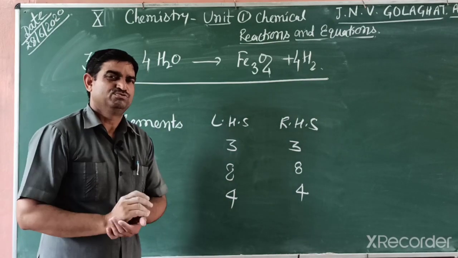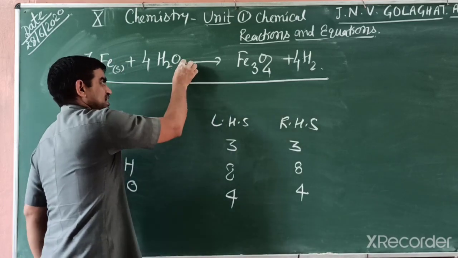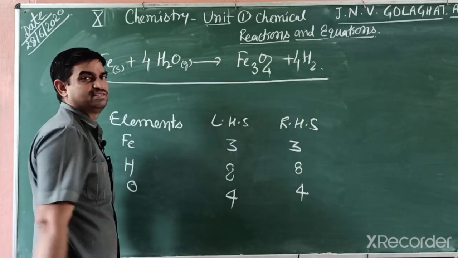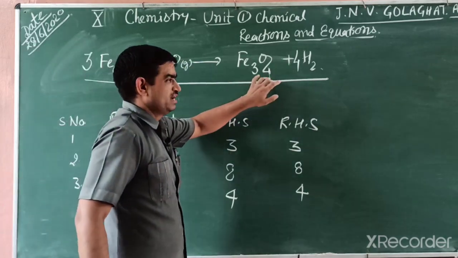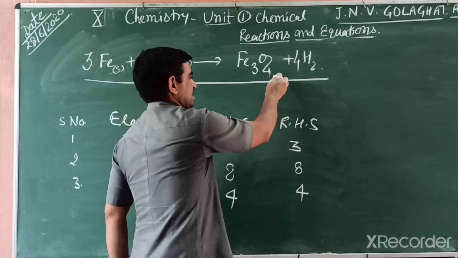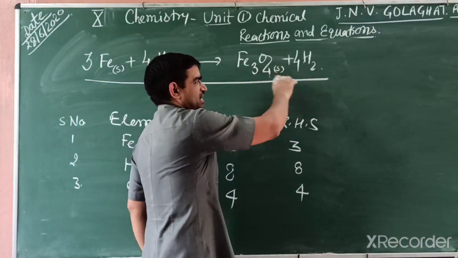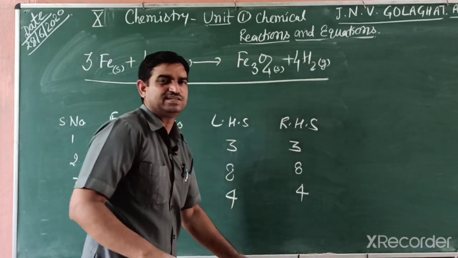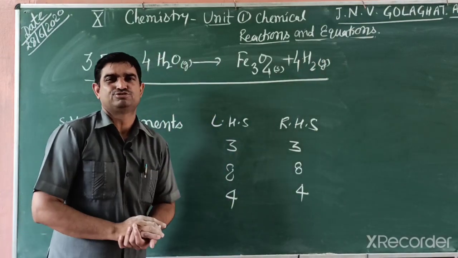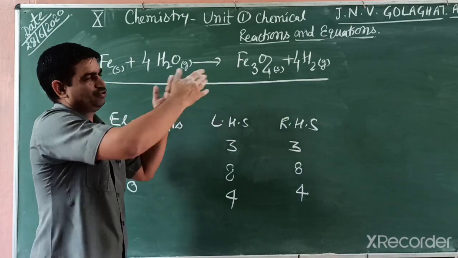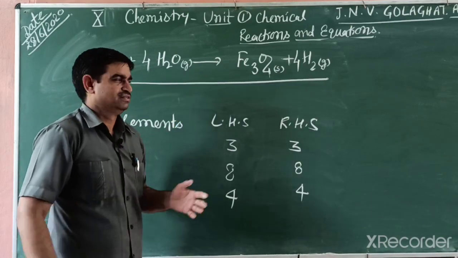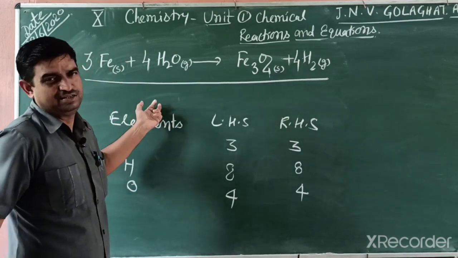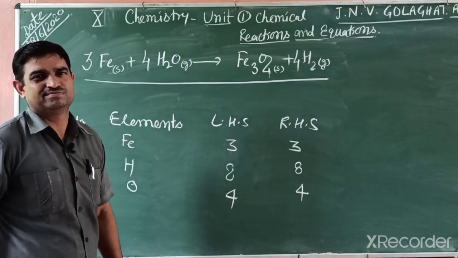Water does not react. This steam is gas, so this one is gaseous state. And this ferric mixed oxide is again solid. And hydrogen you know is gas, so you can write gas. If a reaction is represented with physical states also, that is of very good importance. And in this way we can balance the reaction.